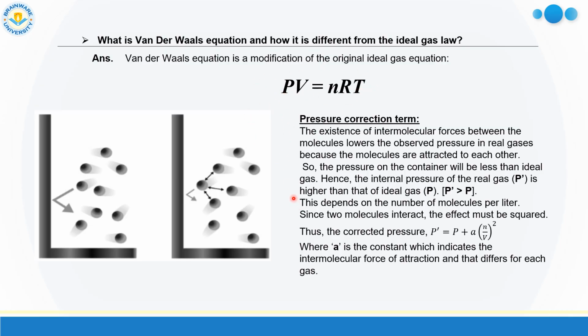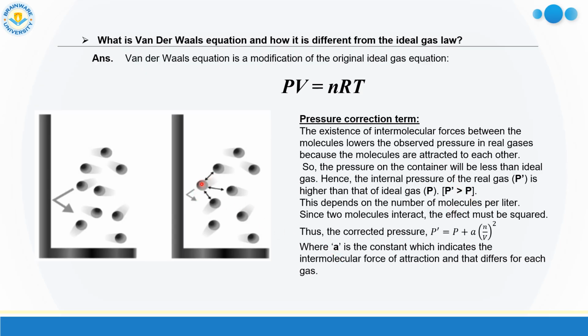Now what is pressure correction? The existence of intermolecular forces between the molecules lowers the observed pressure in real gases because the molecules are attracted to each other. So the pressure on the container will be less than for the ideal gas. Hence, the internal pressure of the real gas is higher than that of ideal gas. If I consider the internal pressure of the real gas as P prime and that of ideal gas as P, P prime is always greater than P.